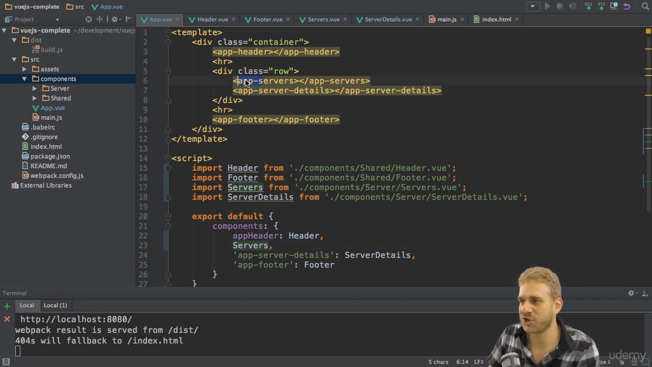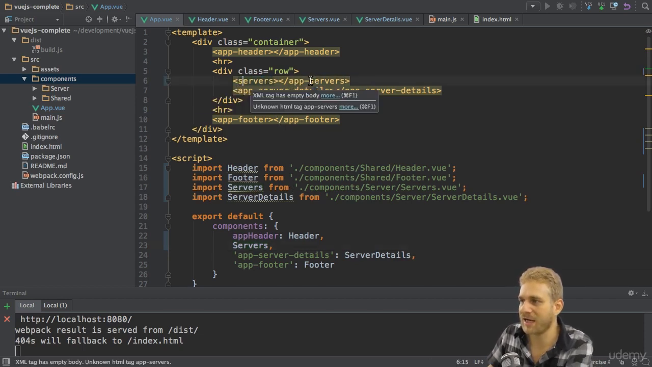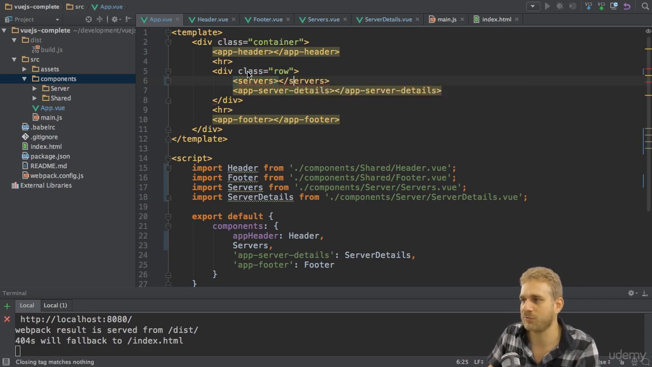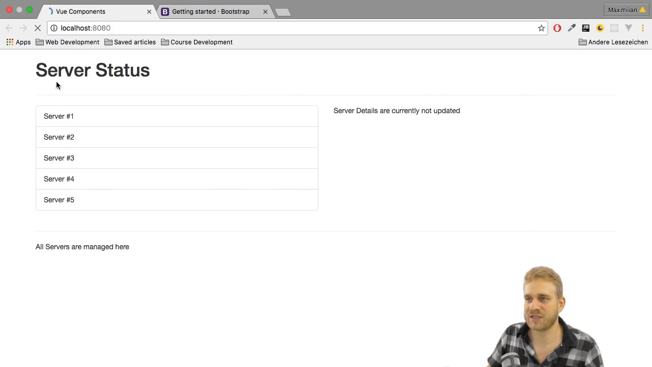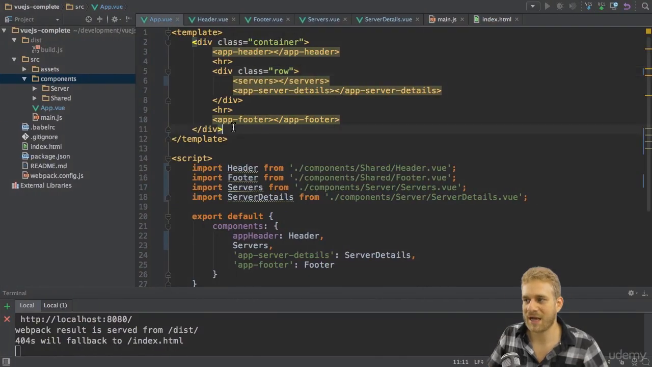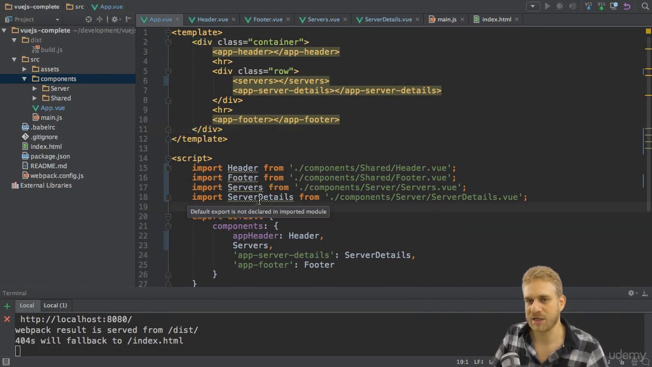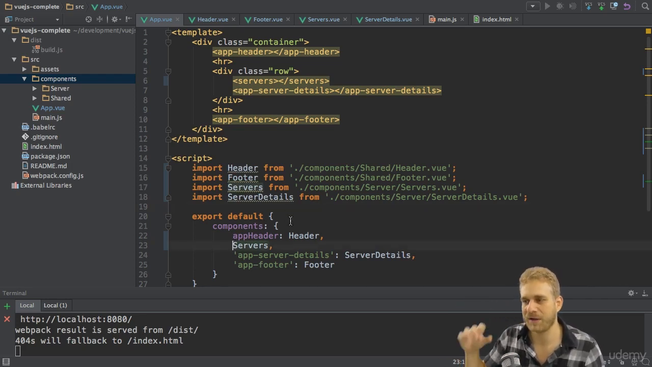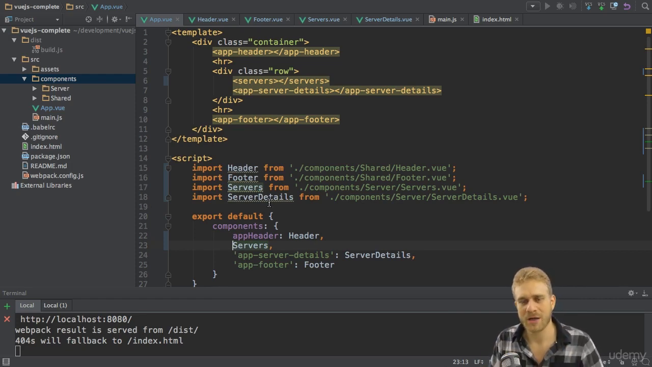Then of course we would need to adjust our selector here, and we can use servers with a lowercase s to let Vue.js again do the adjustment behind the scenes. And you see it still works, but now with this different selector where we use this shortcut of using the name of the property. This of course has the disadvantage that we don't have app-something or app something, but only servers, which might not be a unique selector, but I wanted to show you this option too.